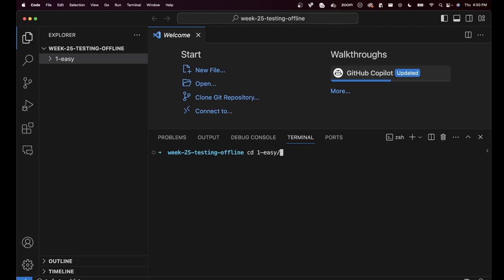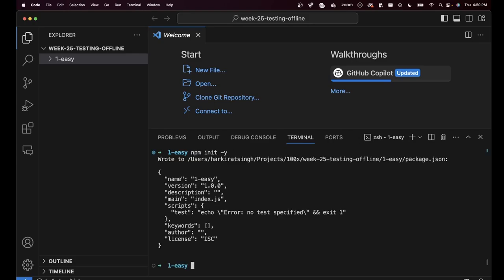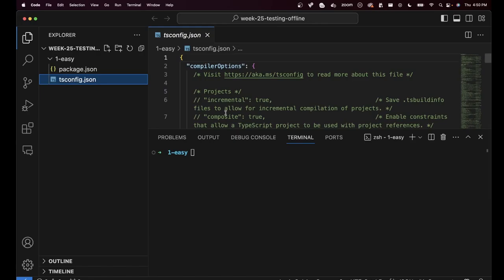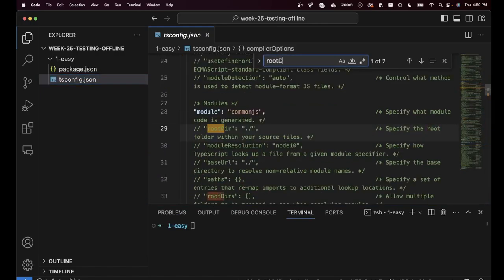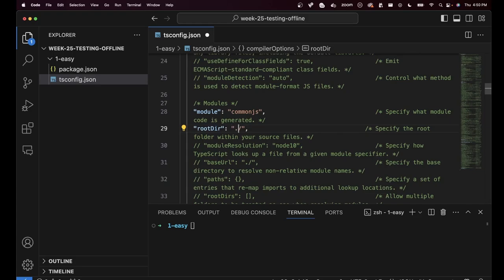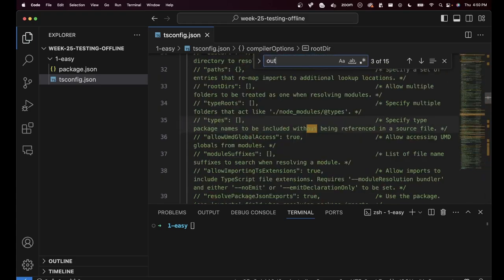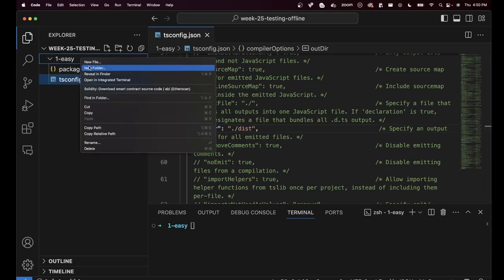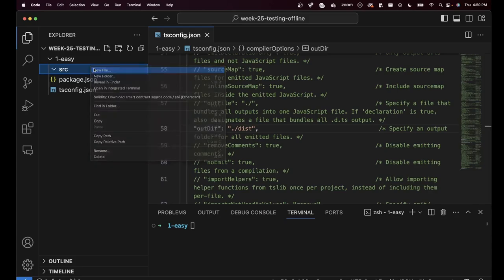So if I go to 1-easy, I hope by now we know how to bootstrap a TypeScript project. Let me do that really quickly. All the instructions are in the slide, but I'm assuming by now you know how to create a package.json, create a tsconfig.json, change the root dir to be /src, change the out dir to be /dist, and then add a src/index.ts file.